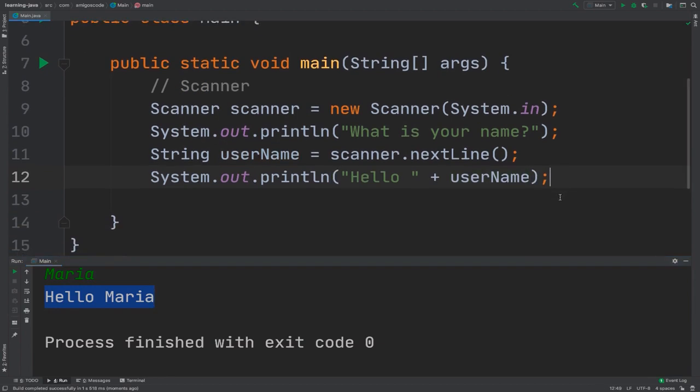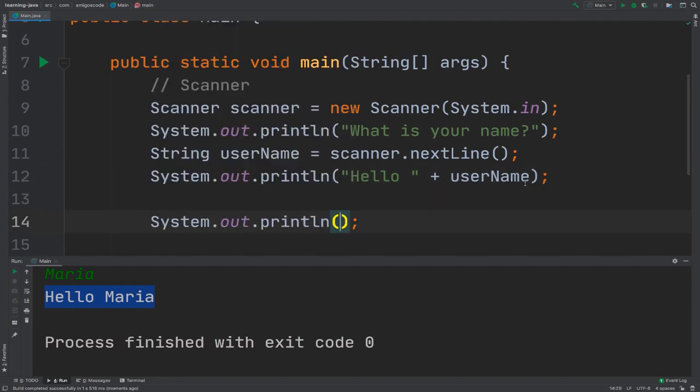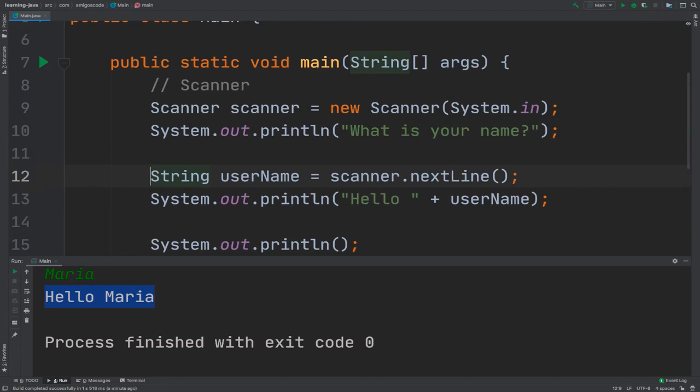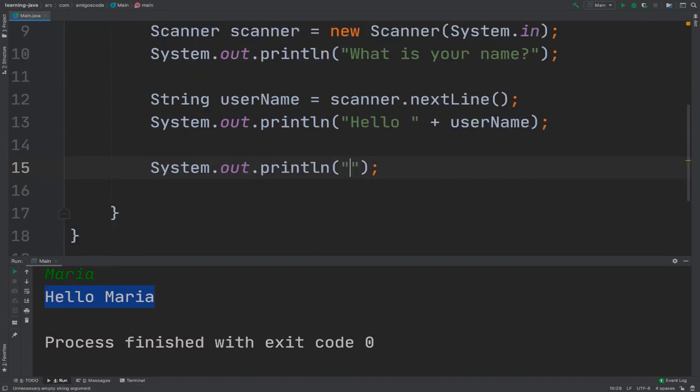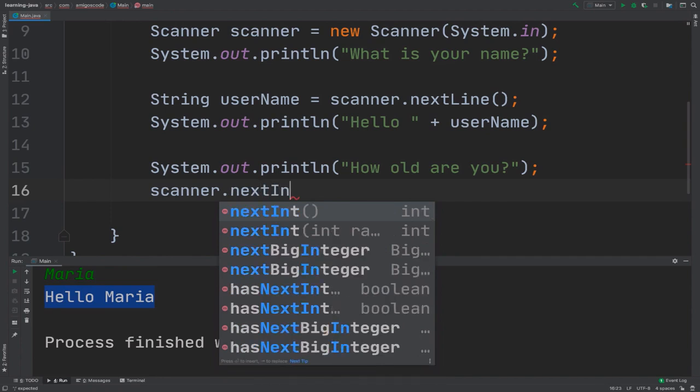Now let's also take the actual age, and then from the age we want to calculate the actual year of birth. So for that, let's simply have sout again, and let's add some spaces here. So we want to have "How old are you?", and then right here we're going to use the scanner again, dot next int.